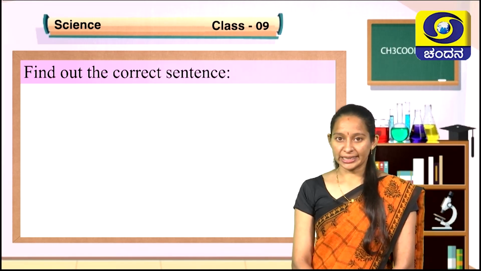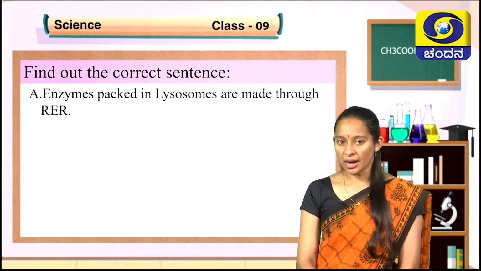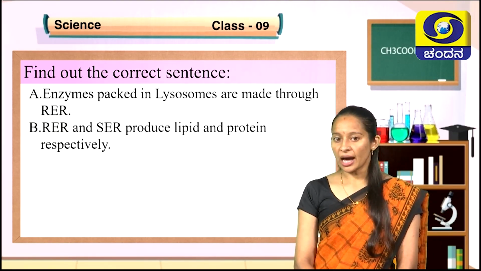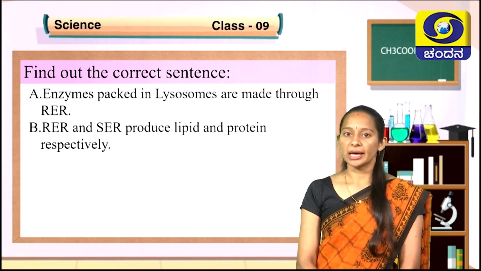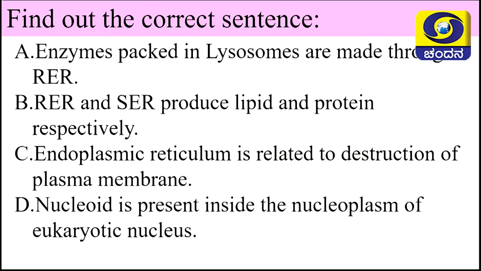Find the correct sentence. Enzymes packed in lysosomes are made through RER. RER and SER produce lipid and protein respectively. Endoplasmic reticulum is related to destruction of plasma membrane. Nucleoid is present inside the nucleoplasm of eukaryotic nucleus. Children, out of these 4 sentences, which is a correct one? First one, option A, that is enzymes packed in lysosomes are made through RER is the correct statement.